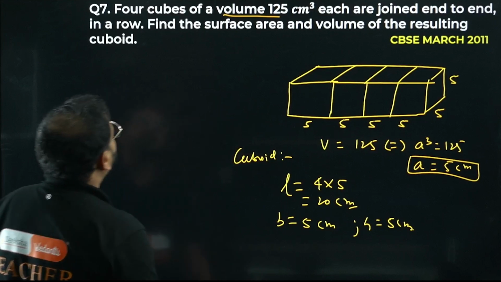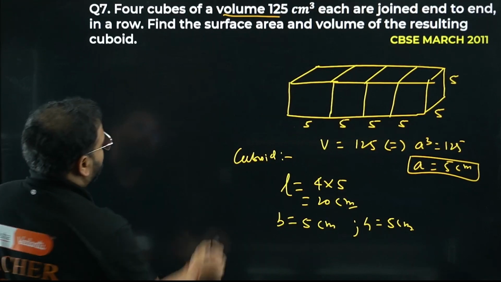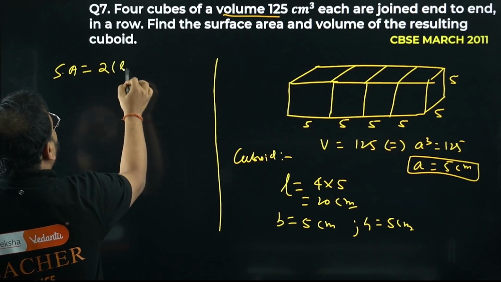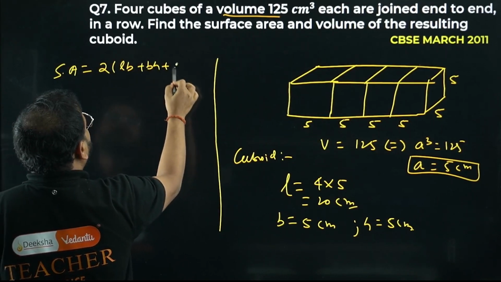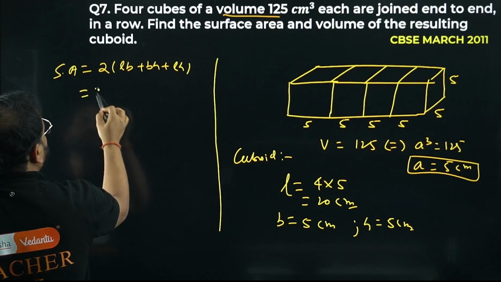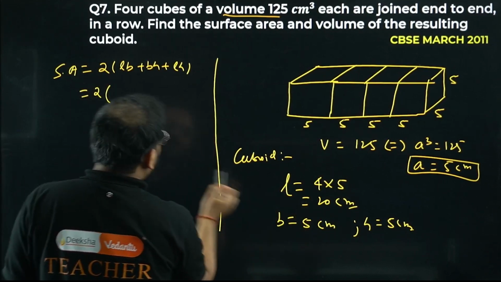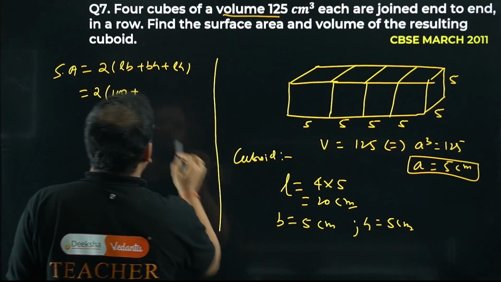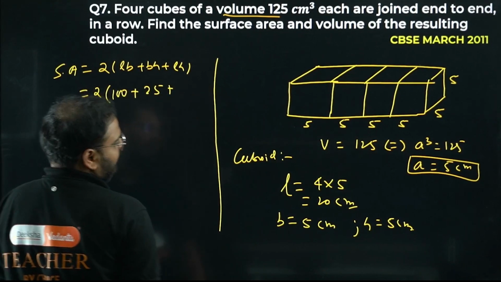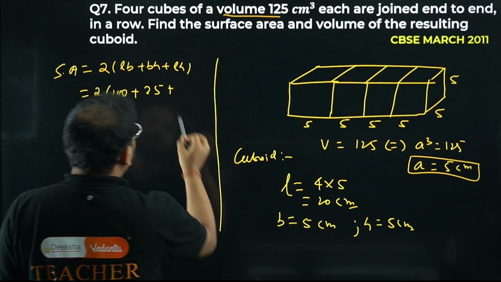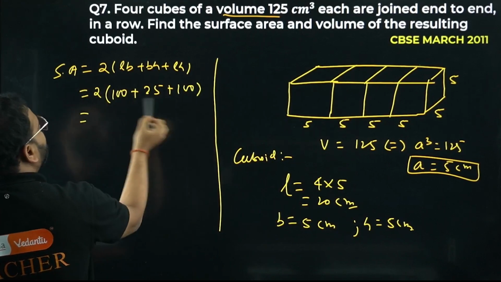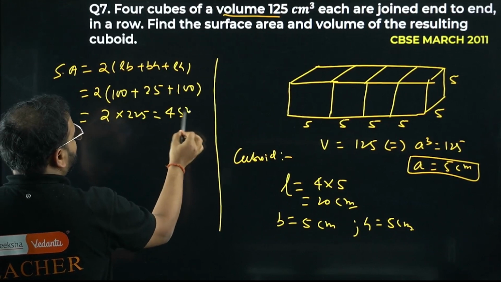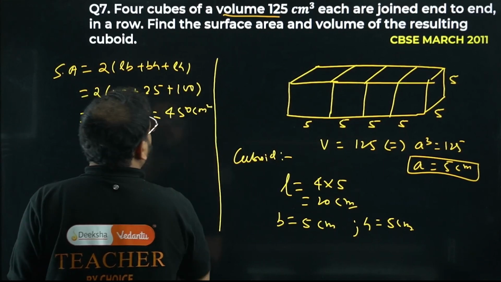Let's look at what they're asking. Find the surface area. What is surface area? Surface area is 2 times (LB + BH + LH). LB is 20 into 5, 100. BH, 5 into 5, so 25. And LH, 20 into 5 again is 100. What I'm getting is 225. So 2 into 225 is 450 centimeters square. First part is done.